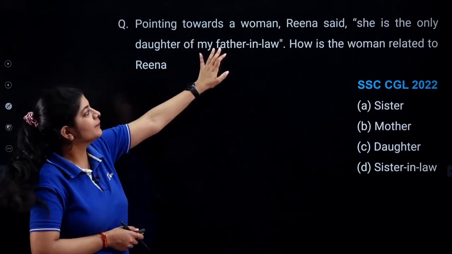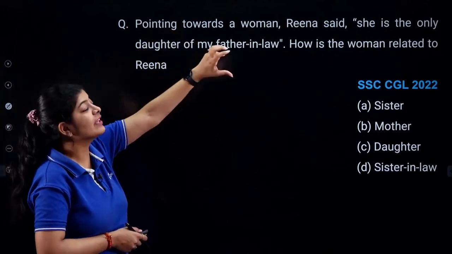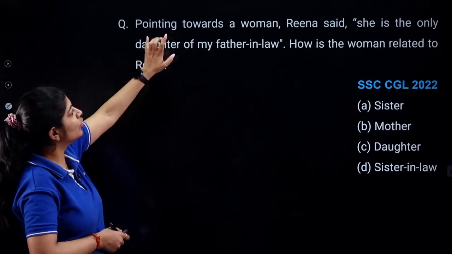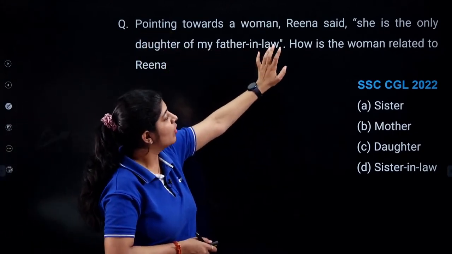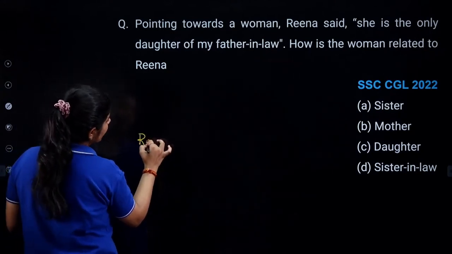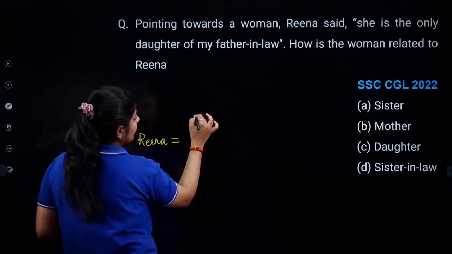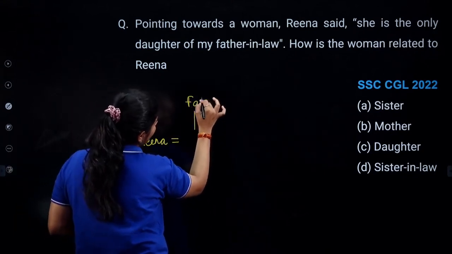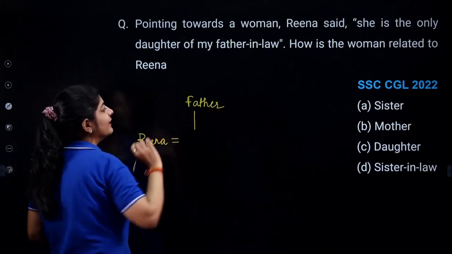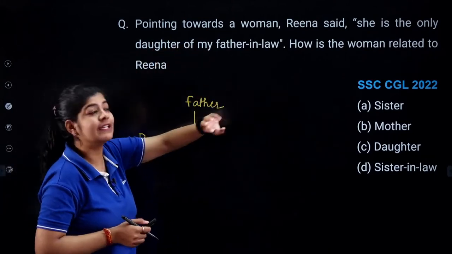Pointing towards a woman, Reena said, she is the only daughter of my father-in-law. Whenever we are having the word only, at that time you need to focus on the data, right? Okay, so my father-in-law, that means first we need to draw Reena. So here we are having Reena. Reena is married to someone, right? And that person's father is the father-in-law of Reena.